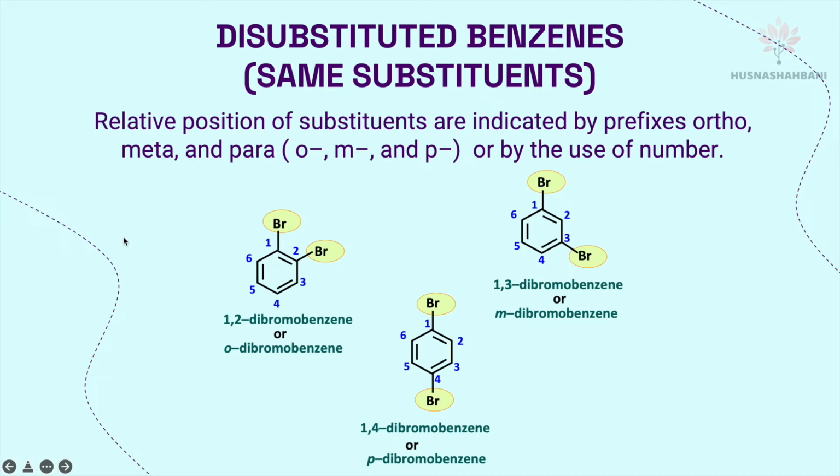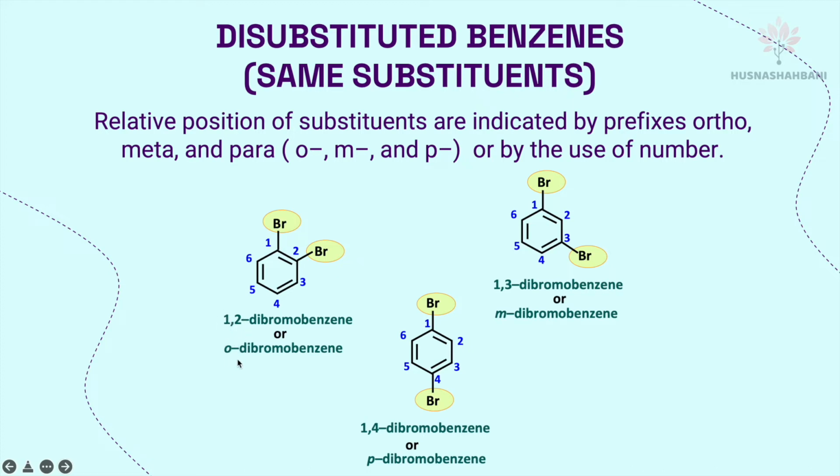Disubstituted benzene. Relative positions of substituents are indicated by the prefixes ortho, meta, and para, with the symbol O for ortho, M for meta, and P for para, or by the use of numbers. Here, benzene ring as the parent, 2 substituents bromo at carbon 1 and carbon 2. The IUPAC name is 1,2-dibromobenzene, or you can call it ortho-dibromobenzene. Ortho means the position of the substituent is at carbon 1 and carbon 2.